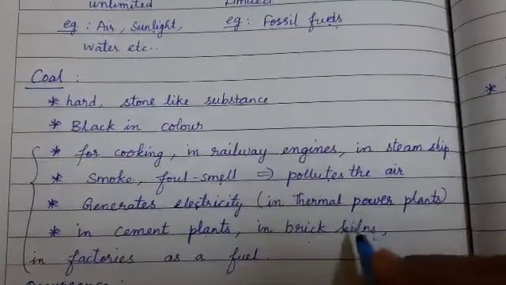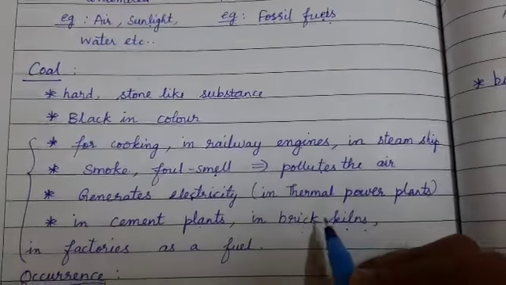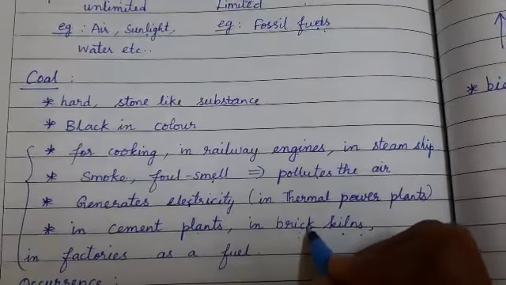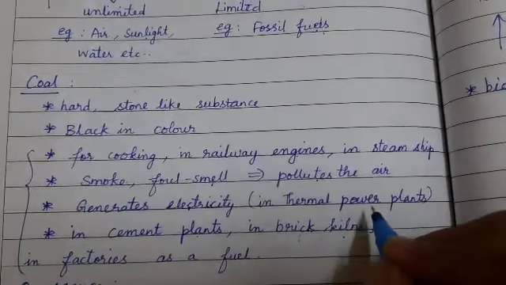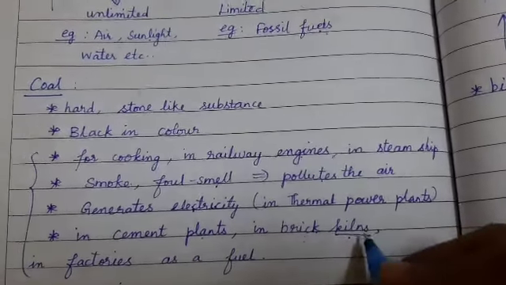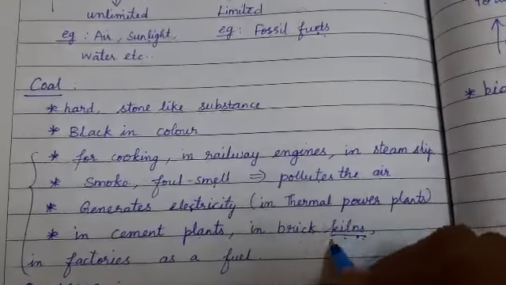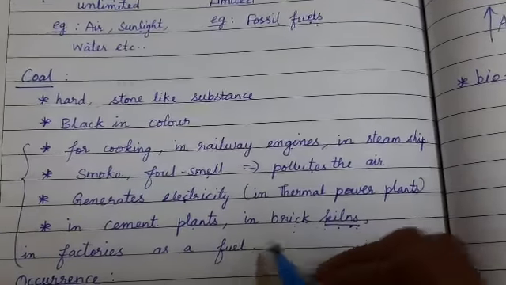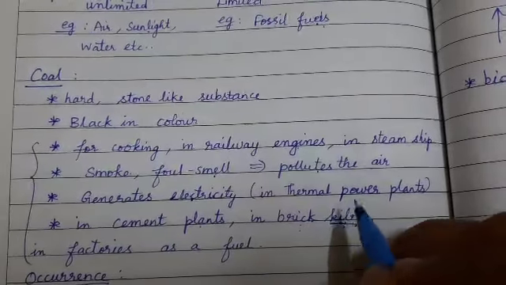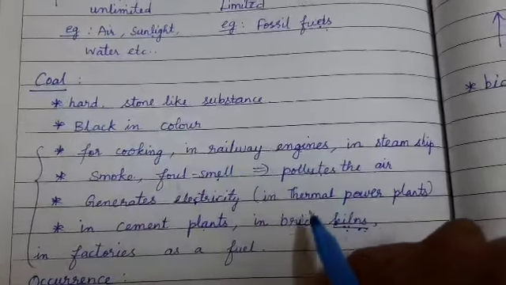In brick kilns, you know that bricks are made up of sand, right? The wet sand used to prepare the brick has to be burnt before it is out for sale. The burning place for the brick is given the name kiln. In this kiln, the temperature would be very high so that the bricks are well burnt. So that is why we call it a brick kiln, the place where the bricks are burnt. For that high temperature, coal is used as a fuel.